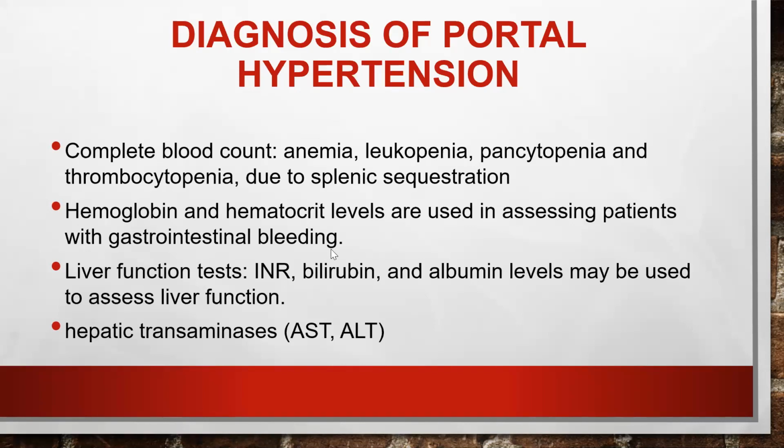Whenever patients have gastrointestinal bleeding like hematemesis or hematochezia, do a hemoglobin and hematocrit, and do the liver function tests: the PT-INR, the prothrombin time, the bilirubin level and albumin levels, and the hepatic transaminases, the aspartate transaminase and the alanine transaminase.